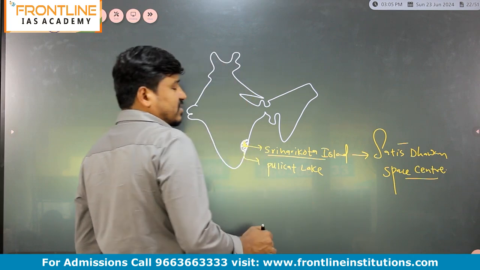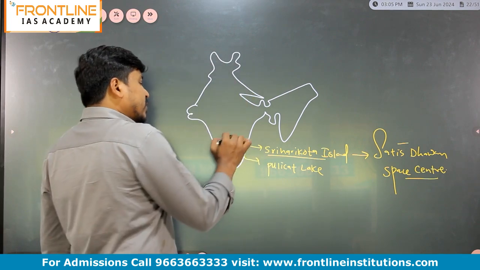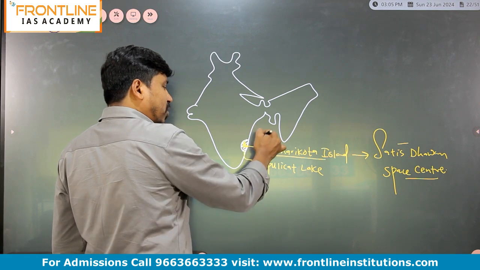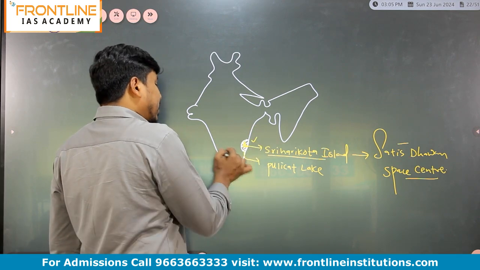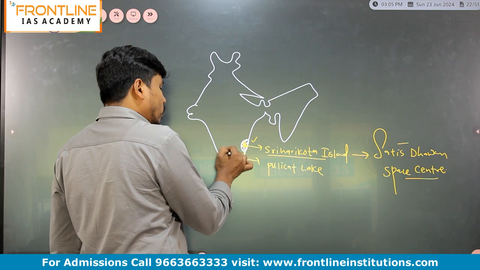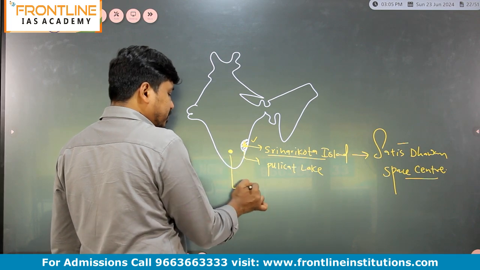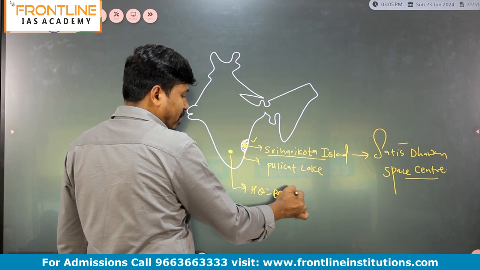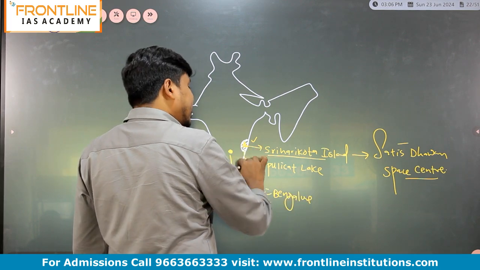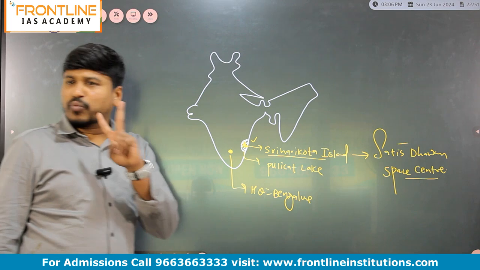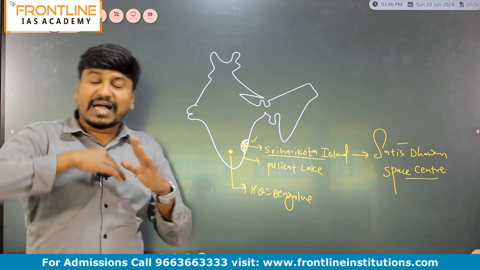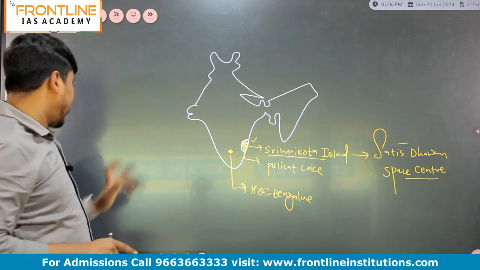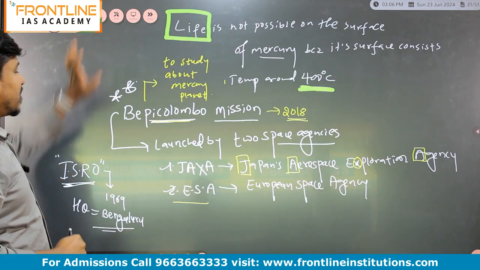So it is India's satellite launch center. ISRO launches satellites from this Sriharikota Island, but its headquarters is in Bengaluru, right? But two points are very important here. Satellites are launched from Sriharikota, but the headquarters is located in Bengaluru. Very important point. Next point. So this is about Mercury.